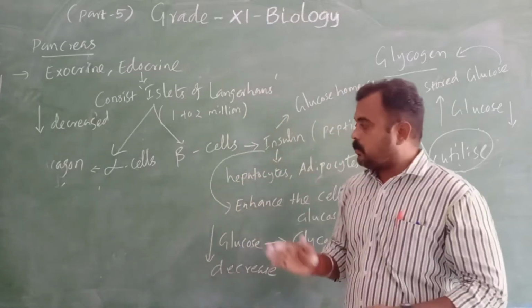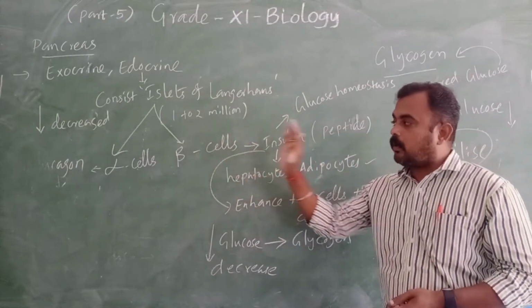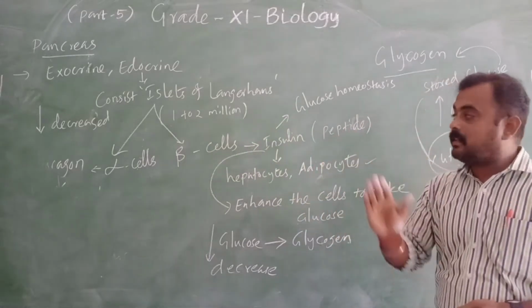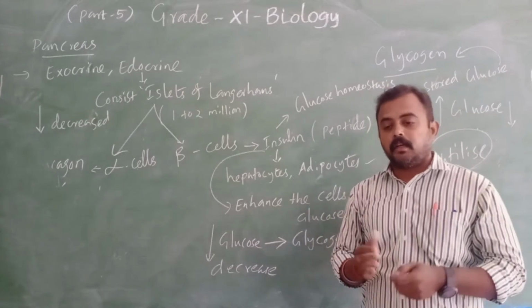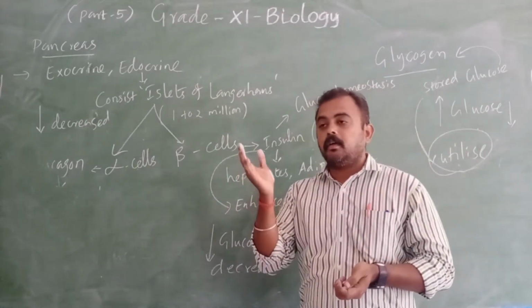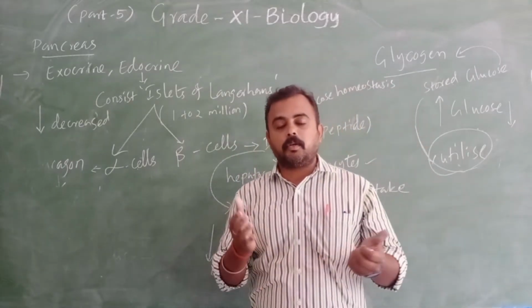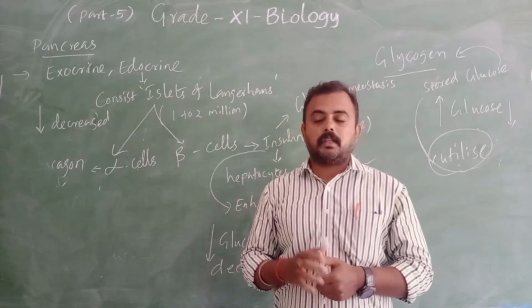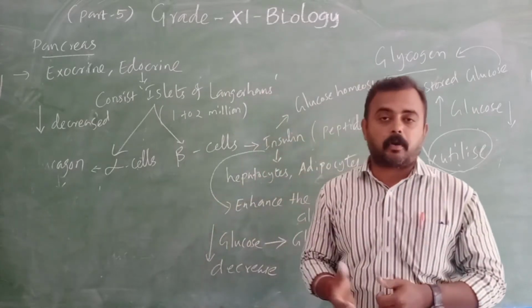Okay, so see here, the insulin and the glucagon maintain the glucose homeostasis. It needs to be stable. It should not be high, it should not be very low. It wants to be normal. Then only our body can do functions properly.